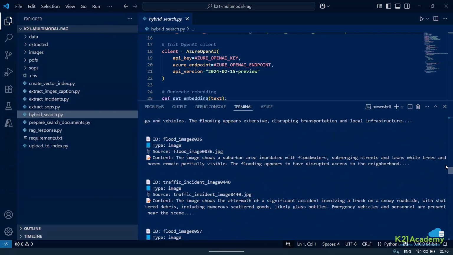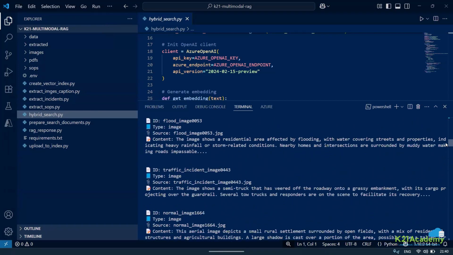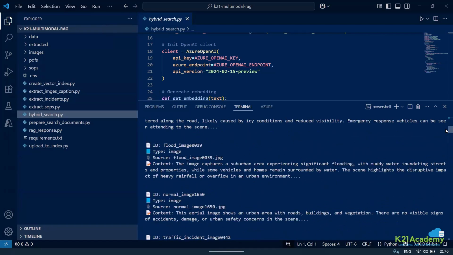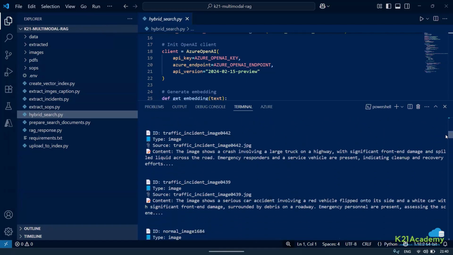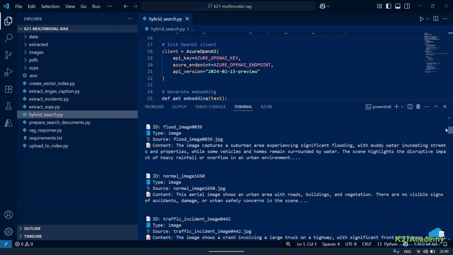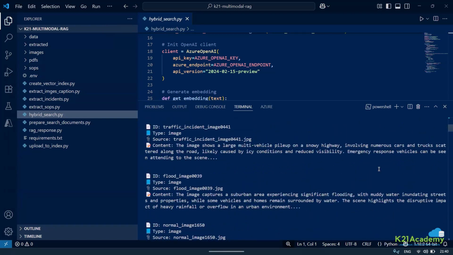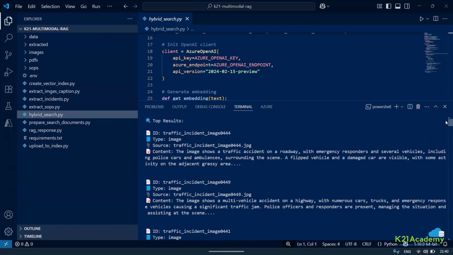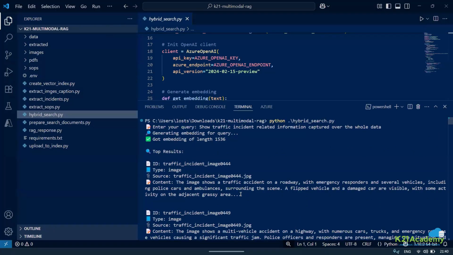Okay, I'm getting some information related to image. Traffic related are the first few results that I'll get. Maybe flood also it is giving, but I'm getting some response with respect to traffic related images. The first response that I'm getting, if I show you, is related to traffic only. I hope you all can see. The second also is related to traffic.